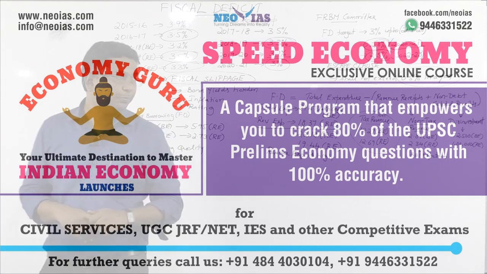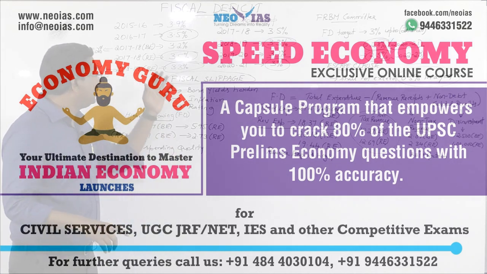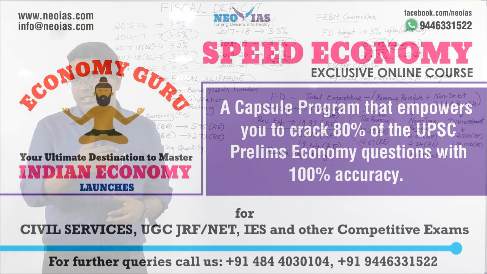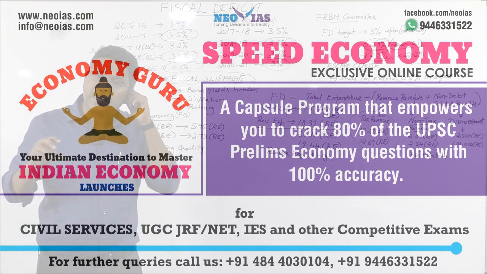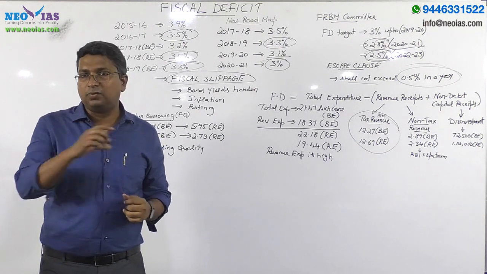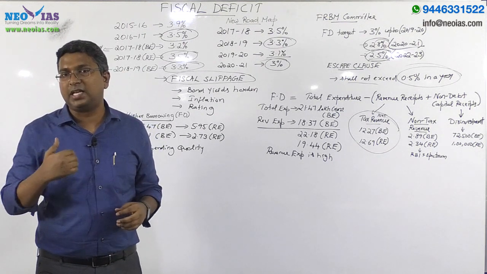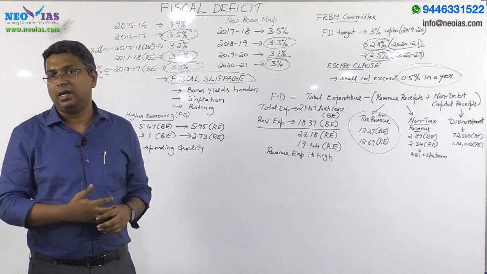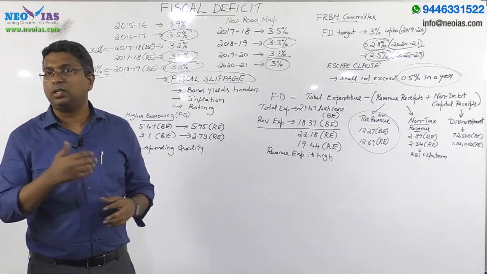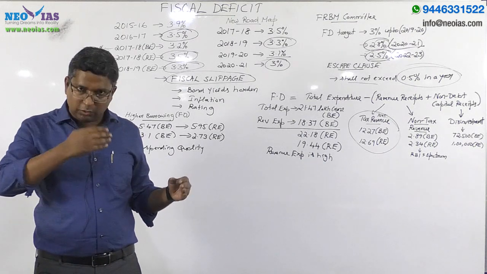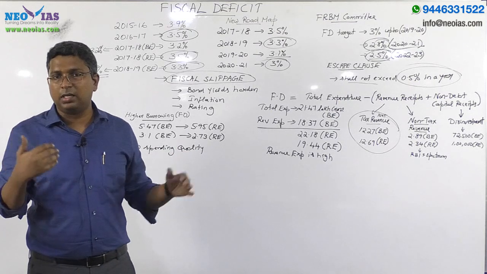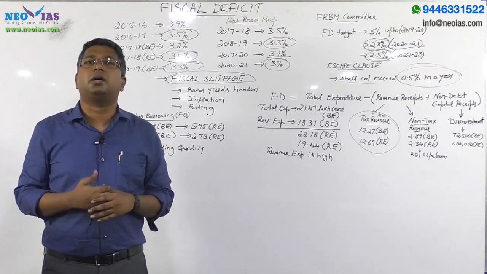So that's the formula. In the 2017 prelims, UPSC had a two-statement question. One of the statements was that in the last decade, fiscal deficit was continuously increasing. But actually, that is not the case. In some years in the last decade there was an increase, and in some years there was a consistent decrease.